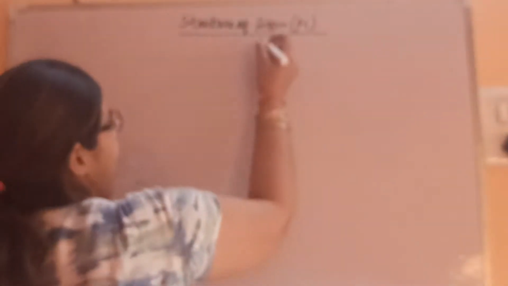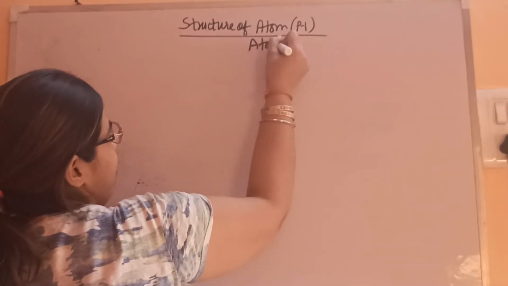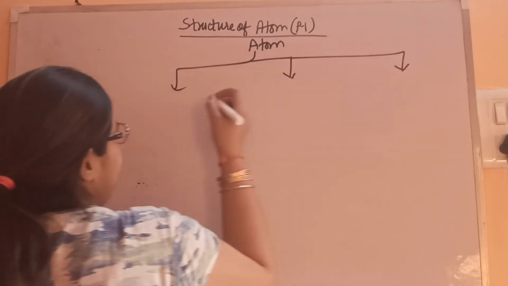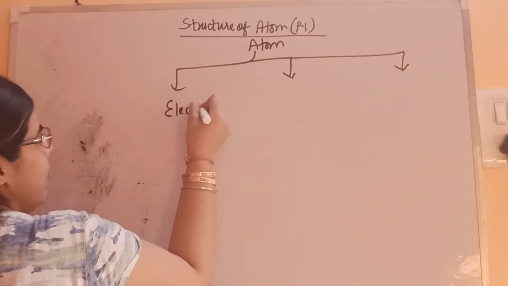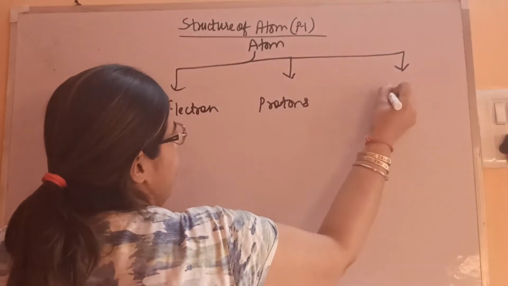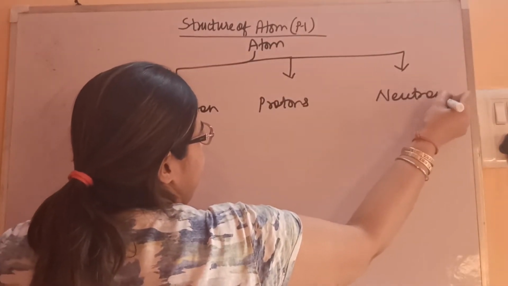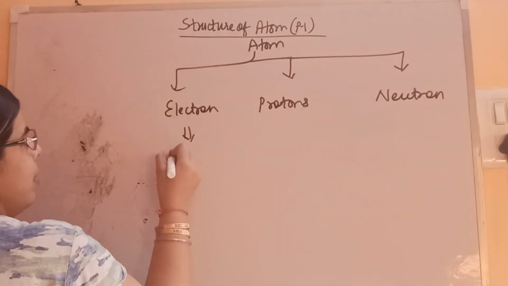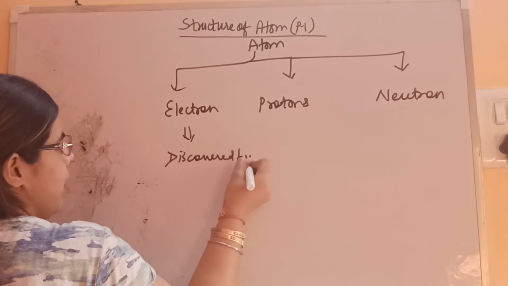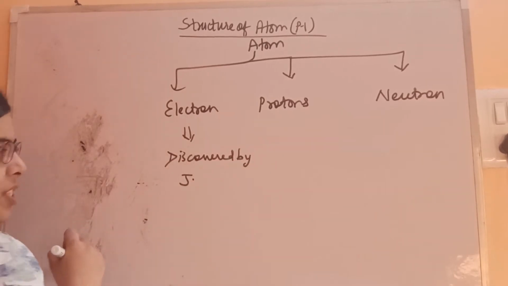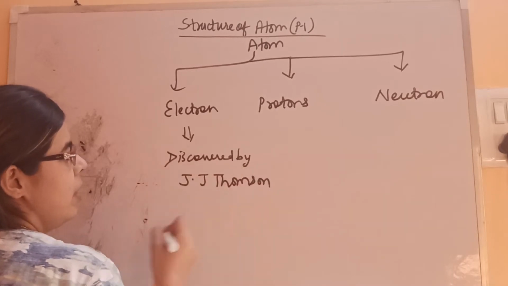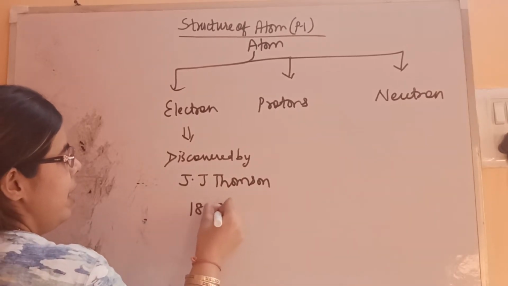So the atom has three subatomic particles. First is electron, second protons, third is neutron. Electron's name was actually given by G.J. Stoney, but it was discovered by J.J. Thomson in 1898.